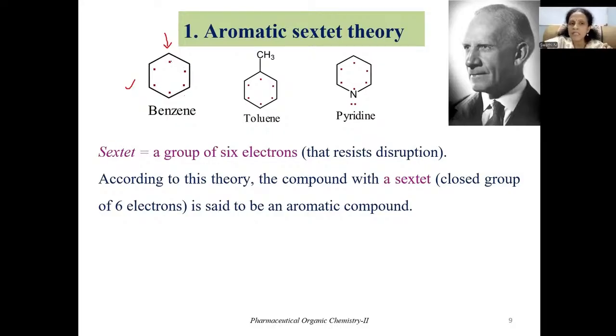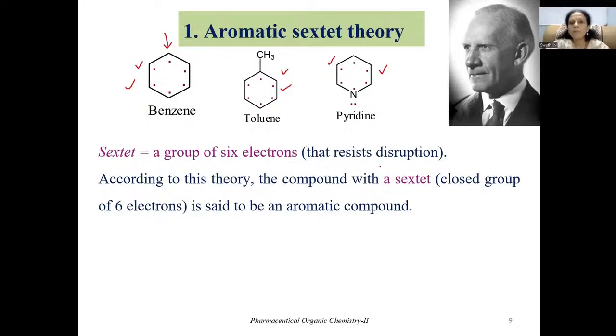So you can see in the benzene structure, a closed group containing 6 electrons is maintained. That is how a sextet is maintained, and that is the reason, as per aromatic sextet theory, benzene is considered to be an aromatic compound. Same is the case with toluene, which also has 6 p electrons, so the ring has 6 electrons. And in case of pyridine also, all 5 carbon atoms have p electrons, and similarly the nitrogen also has a p electron. So all these p electrons contribute towards the delocalization, and that is how the ring consists of 6 electrons and a sextet is maintained in all these compounds.